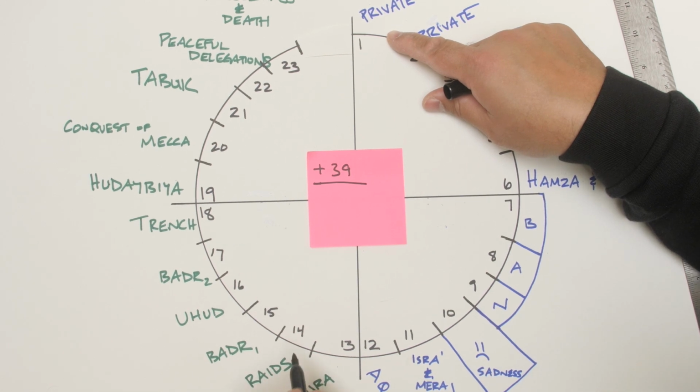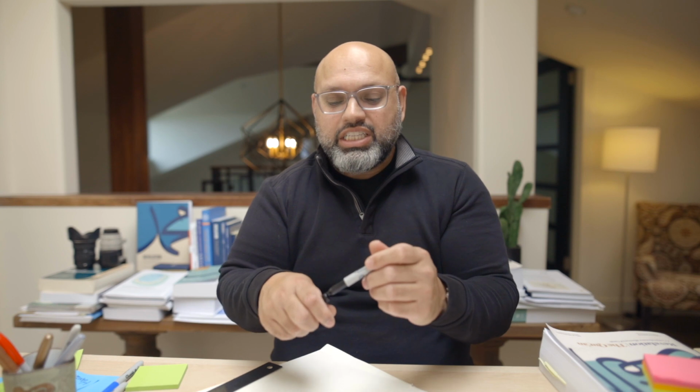Sorry, I gotta do my math. He was 52. How old was the Prophet at the conquest of Mecca? Remember conquest of Mecca, 20/20 vision. So 20 plus 39, he was 59 years old at the conquest of Mecca. So another easy trick that the Qur'an year timeline allows you to do to keep track of the Prophet's age. And it's always nice to know how old he was at a certain period of time.